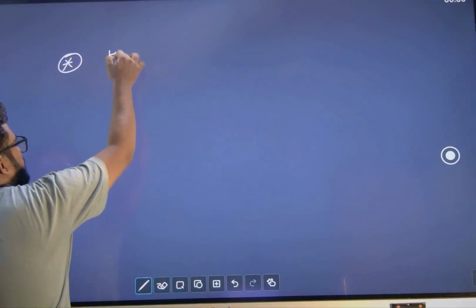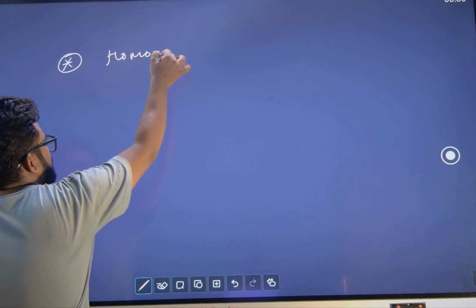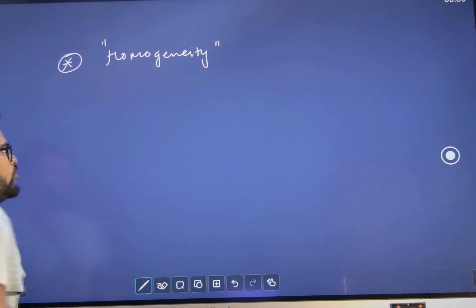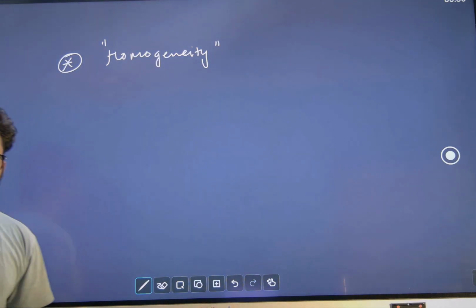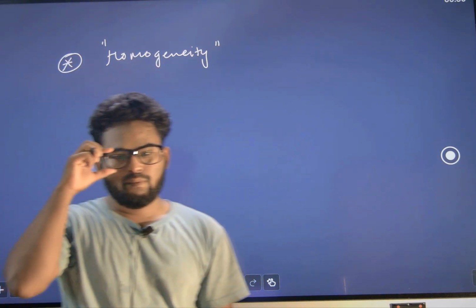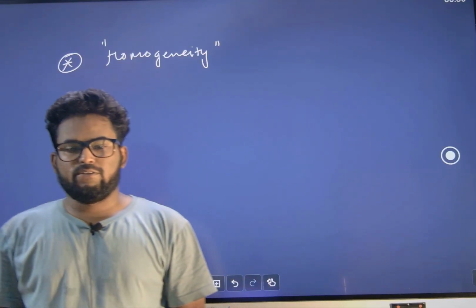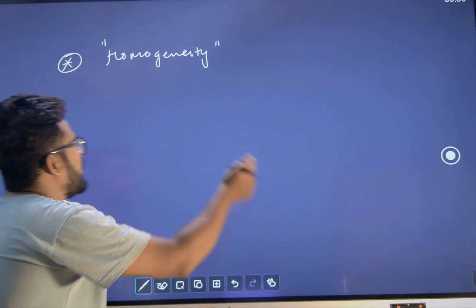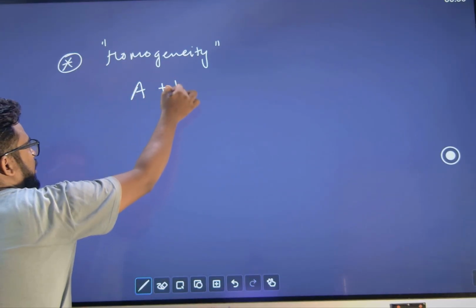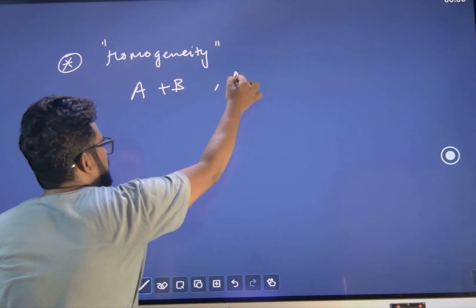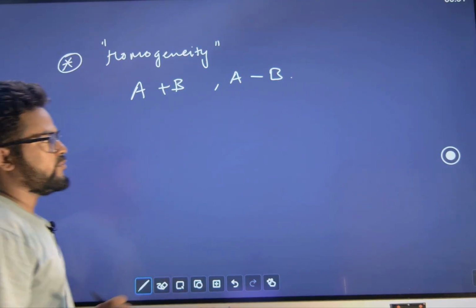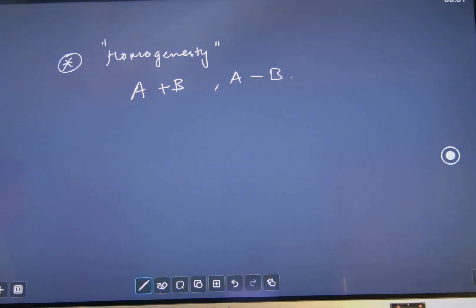First one is homogeneity. Principle of homogeneity of dimension, important from the board's point of view also. So what does it say? Simple. We can add two quantities or we can subtract two quantities in physics.